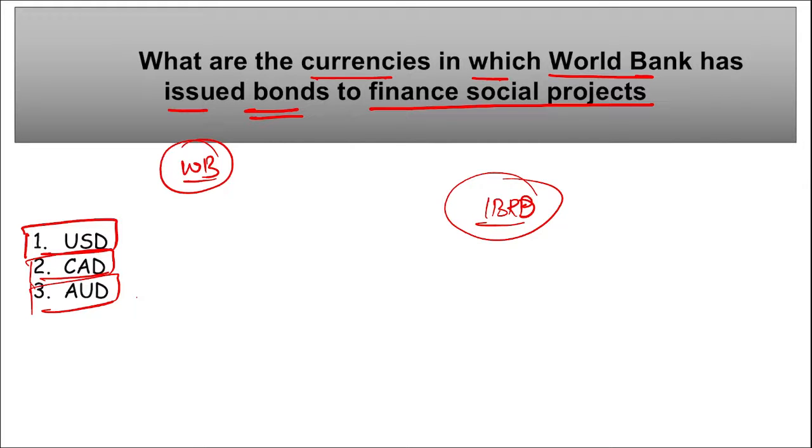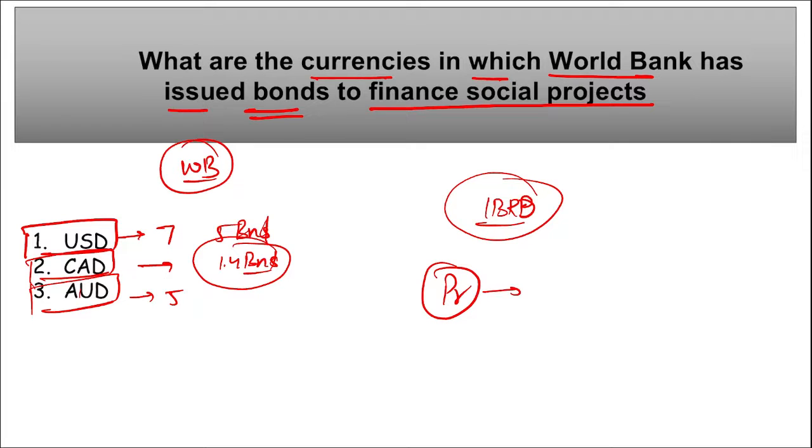If we talk about Australian dollars, this will be a 5-year sustainable development bond for 2 billion AUD. For US dollars, it will be a 7-year sustainable development bond for 5 billion. And for Canadian dollars, it will be 1.4 billion dollars for 7 years. If we talk about the World Bank, who is the president? He is an Indian, Ajay Banga, with headquarters in Washington, DC, USA.